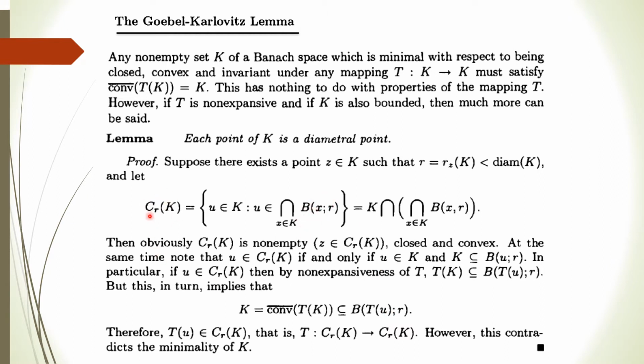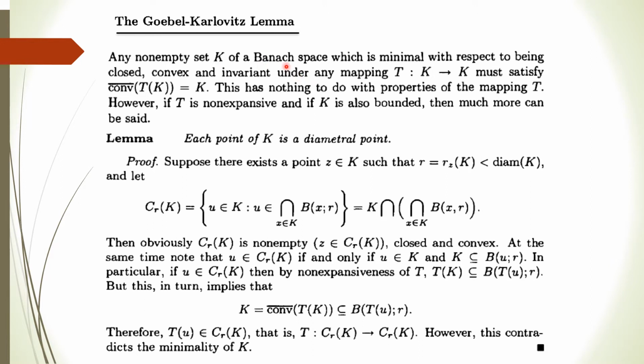So T is a mapping going from C_R(K) to C_R(K), and this C_R(K) is non-empty, closed, convex, and also satisfies this condition. But this contradicts the fact that the set K is the minimal one with respect to being closed, convex, and satisfying this condition.